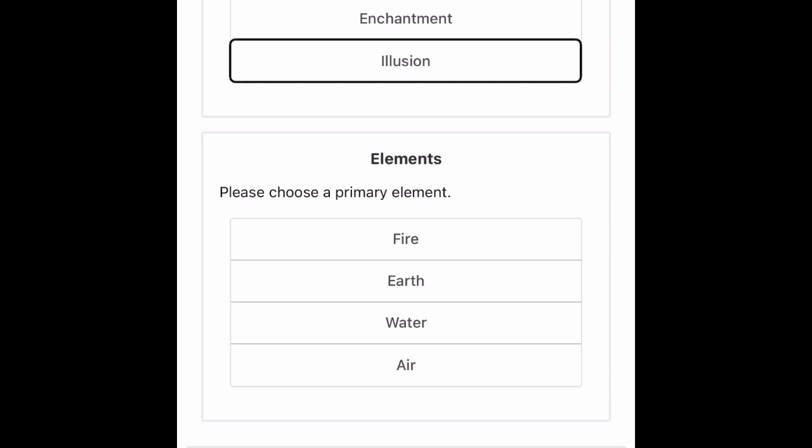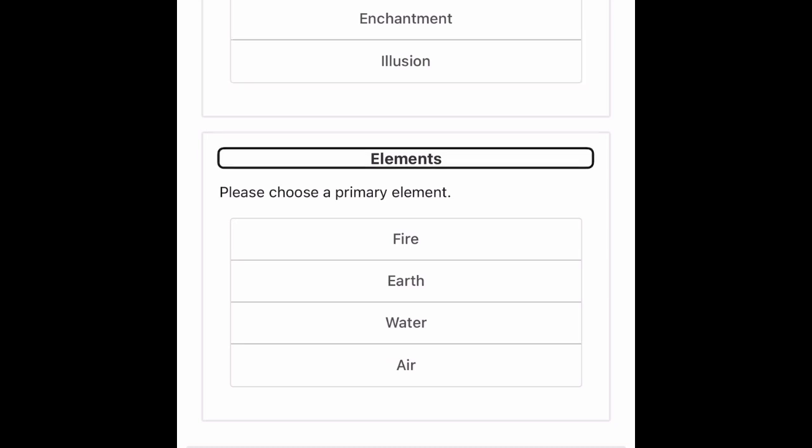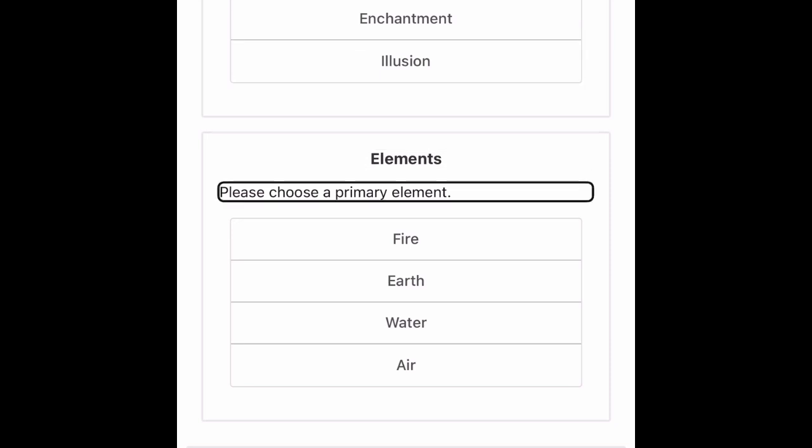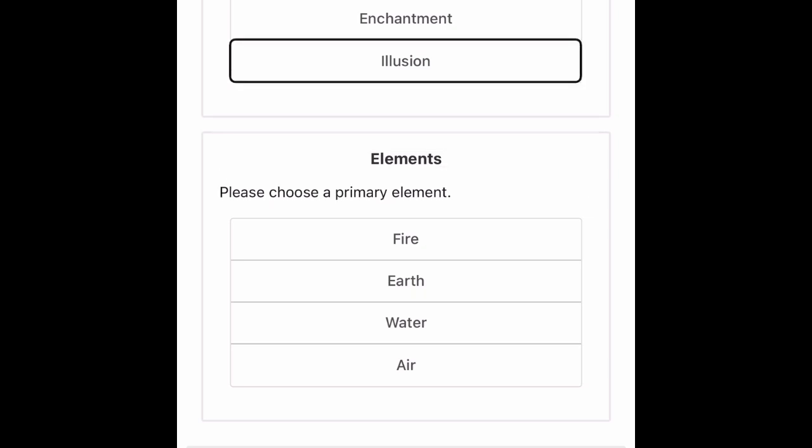All right, let's go ahead and choose our school of magic. It was suggested that we take conjuration. Enchantment. I'm not a big conjurer fan. Illusion, I do love illusion. Elements don't sound very interesting. I think illusion is one of the most powerful magic schools to take. I'm going to take illusion.